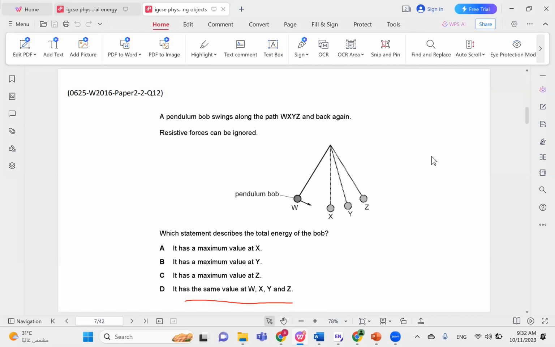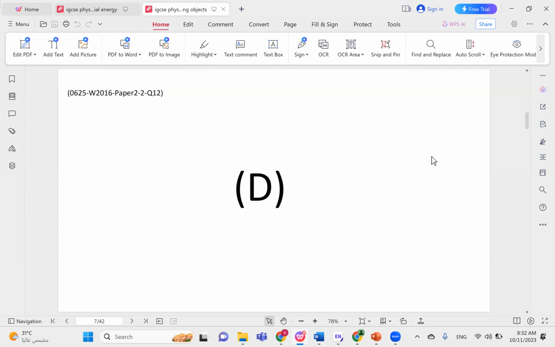So regardless of the fact that it has a lot of potential energy at W, more kinetic energy at X, and so on, these are like the components of the total energy. But the total energy stays the same either way. So the correct choice would be choice D.